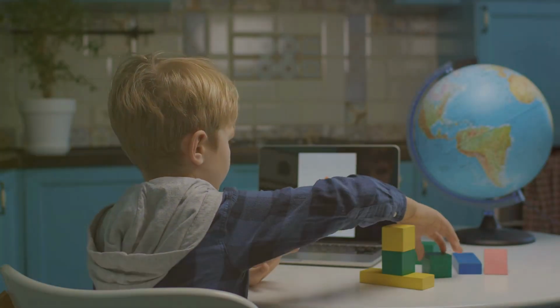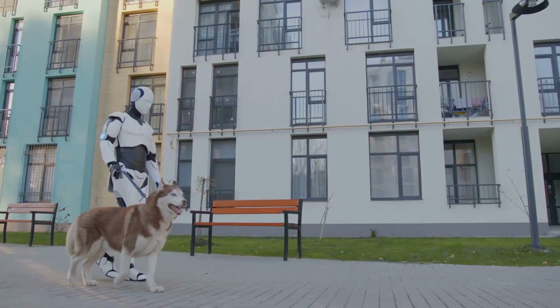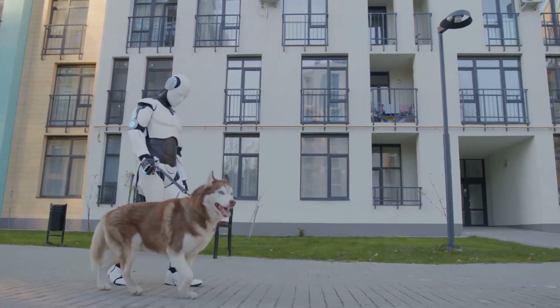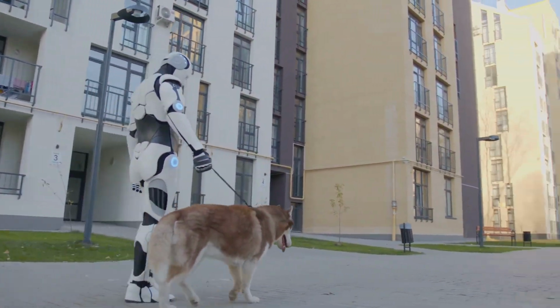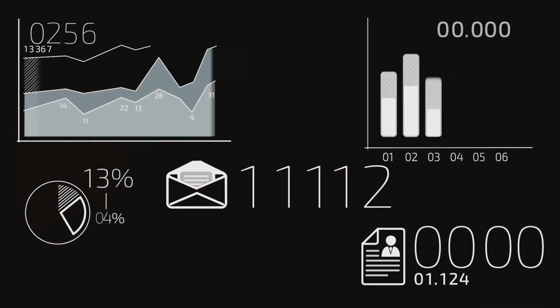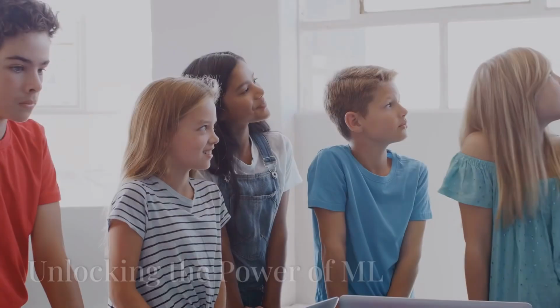Imagine giving a child a box of Legos. They can build anything without specific instructions. Reinforcement learning is like training a pet. We reward the computer for good predictions and penalize it for bad ones. This way, it learns to make better decisions over time. So, machine learning is like teaching computers to learn from experience, just like humans.